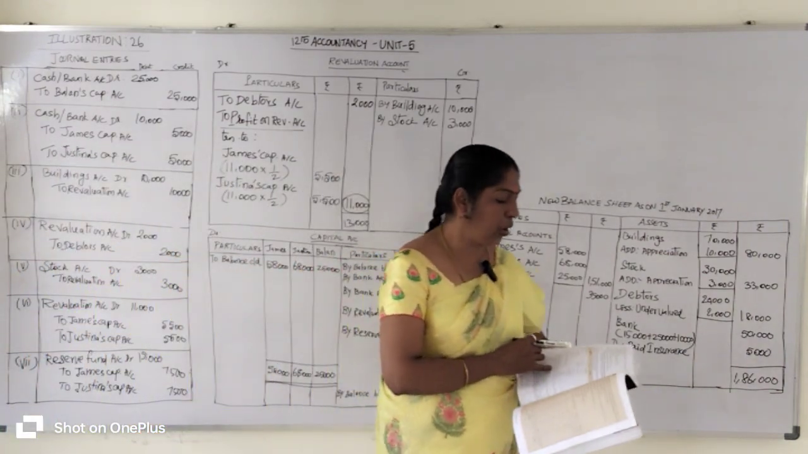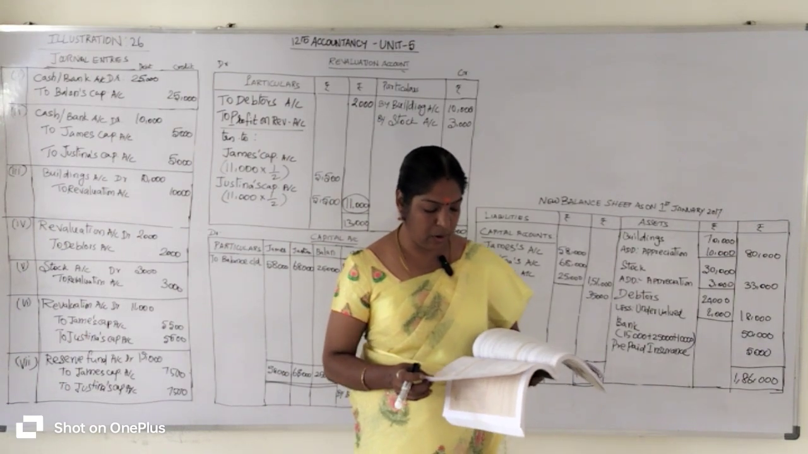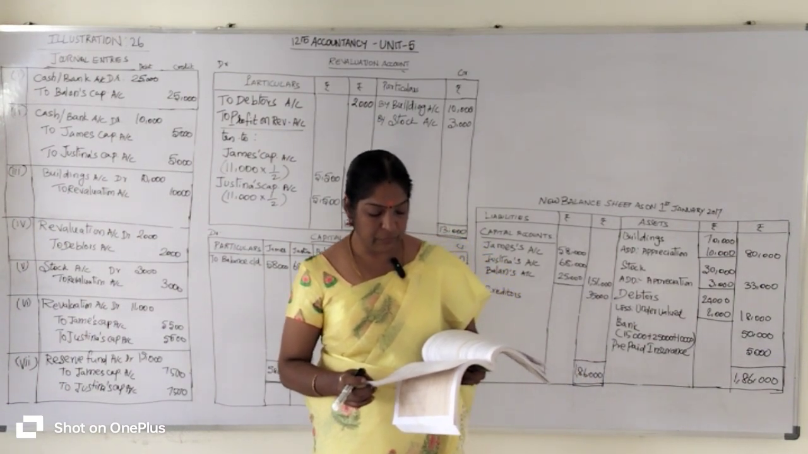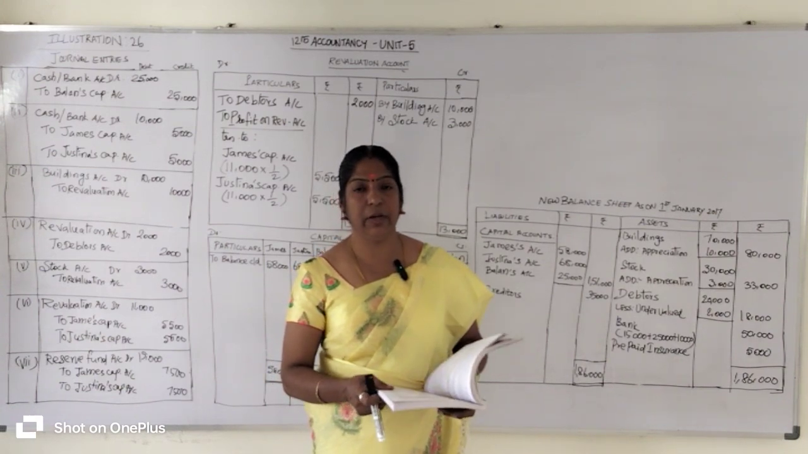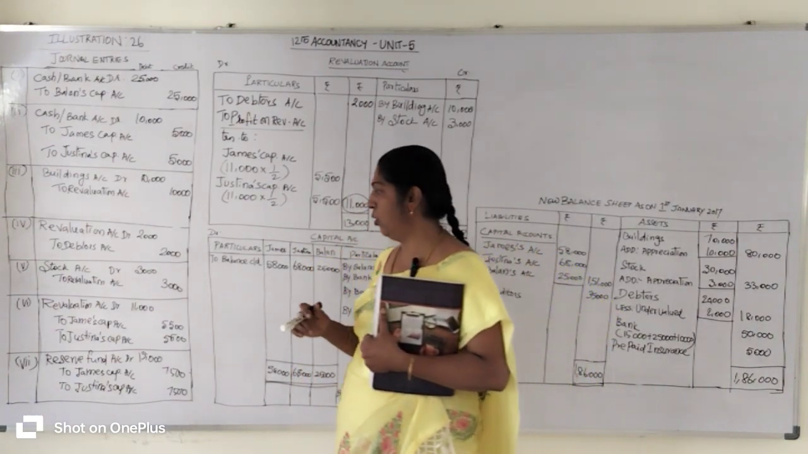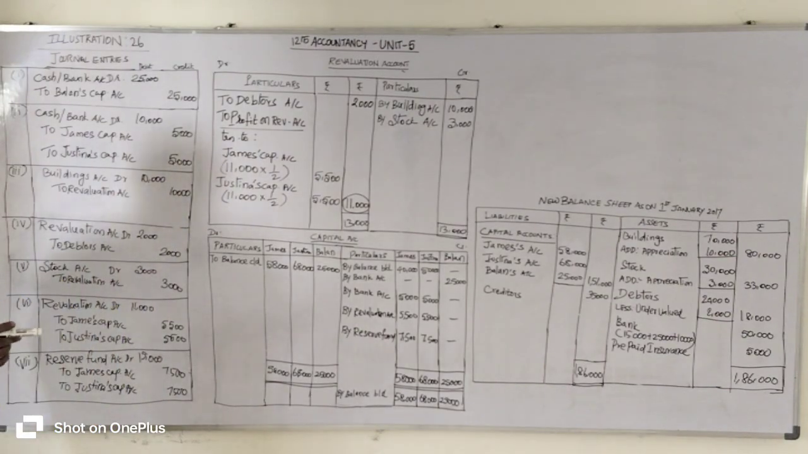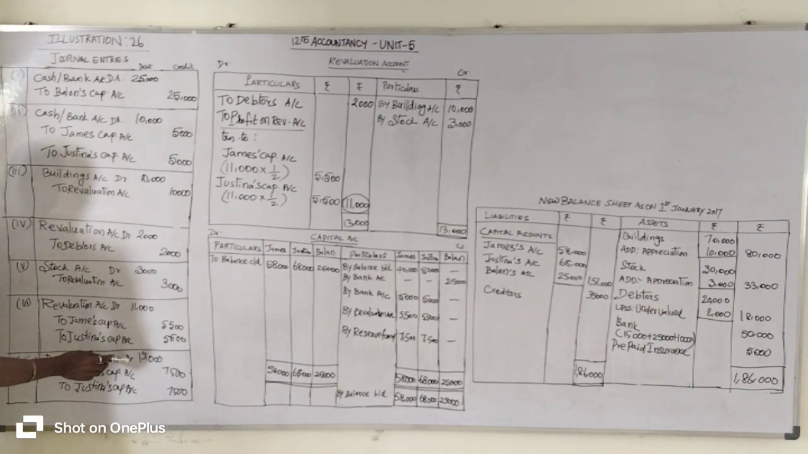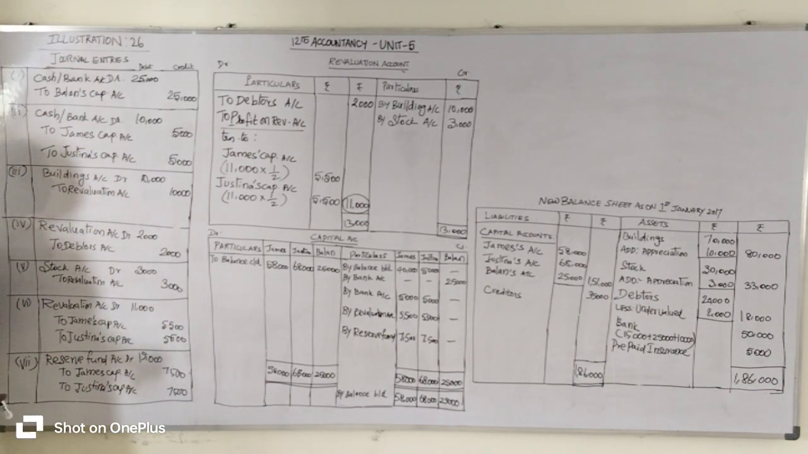Then we pass a journal entry from the given adjustment. Let's see the question in the box. We have reserve fund in the question, 15,000 rupees. Reserve fund will be distributed to the old partners in their old profit sharing ratio. They share their profits and losses equally. So what is the journal entry? Reserve fund account at 15,000 rupees to James capital account 7,500 and Justina's capital account 7,500.